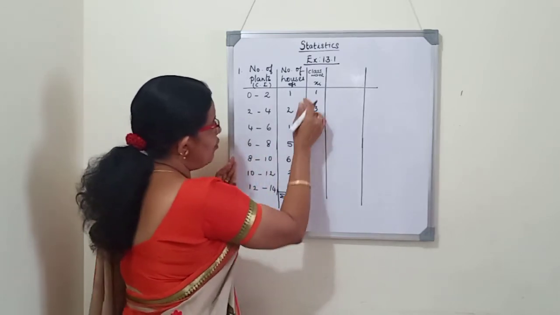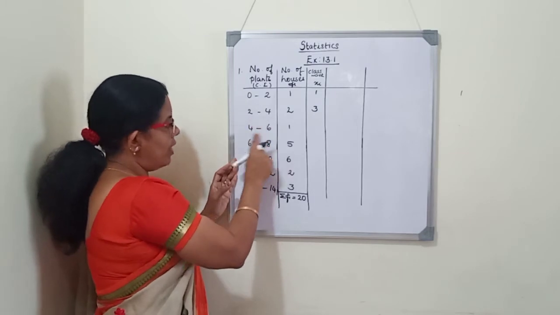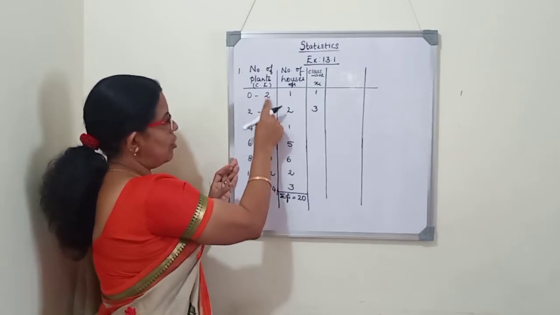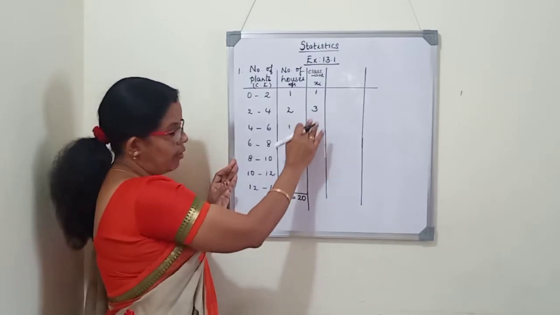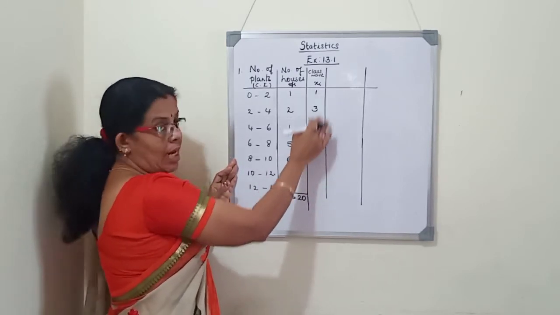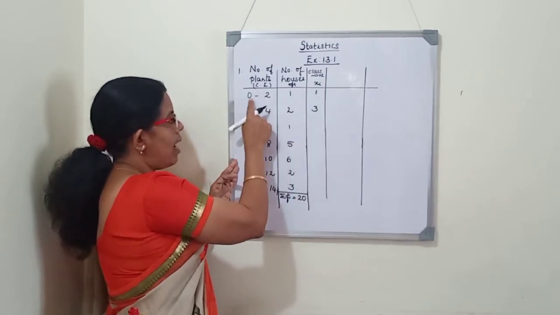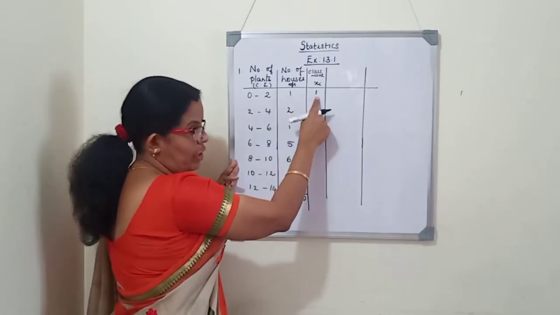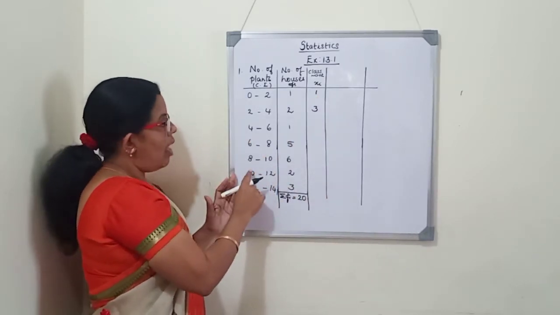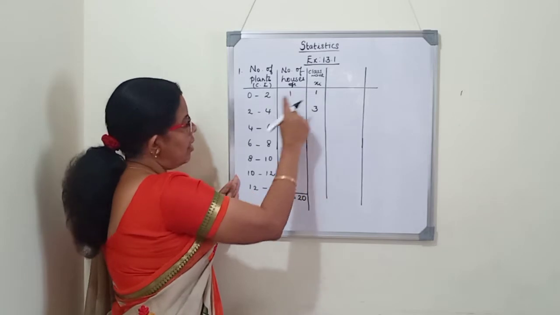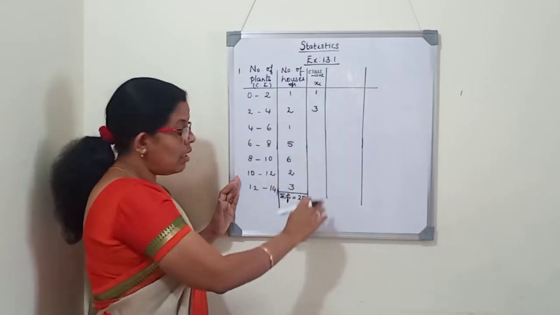Now instead of writing by adding and dividing by 2, if the classes have equal width, 0 to 2, 2 to 4, 4 to 6, we can do an easier method to find the class mark. First, you find the first class mark directly by adding the lower limit and upper limit, divided by 2. Next, we will see the size of the class interval, and then we will just add the size to the first class mark. We will get the next class mark.